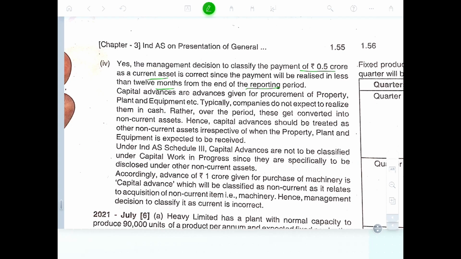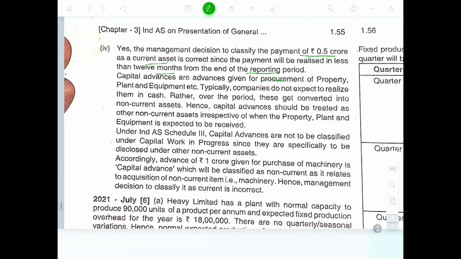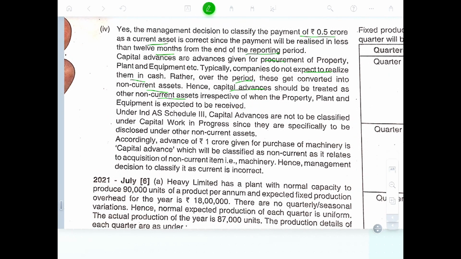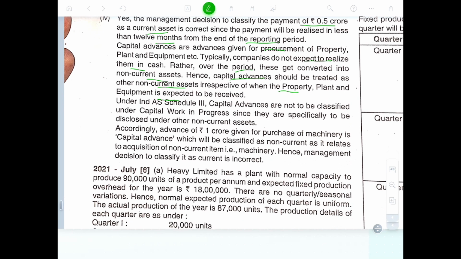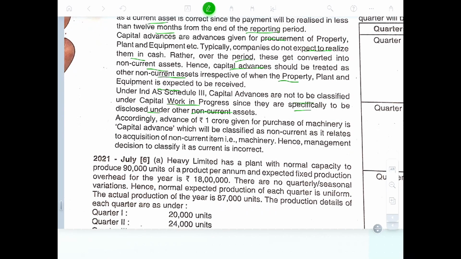The capital advances are given for the procurement of machinery. Typically, companies do not expect to realize them in cash; rather, over a period these get converted into non-current assets. Such capital advances should be treated as a non-current asset irrespective of when the property, plant and equipment are expected to be received. In Ind AS Schedule 3, the capital advances will not be classified as capital work in progress, since they are specifically disclosed under other non-current assets.